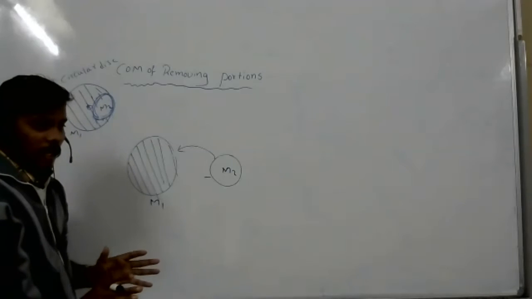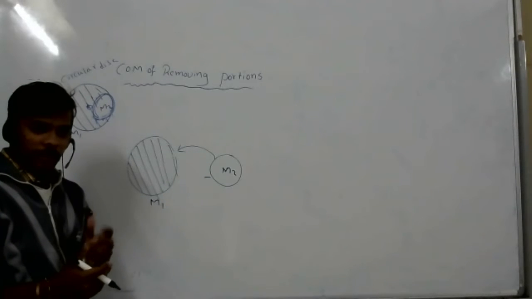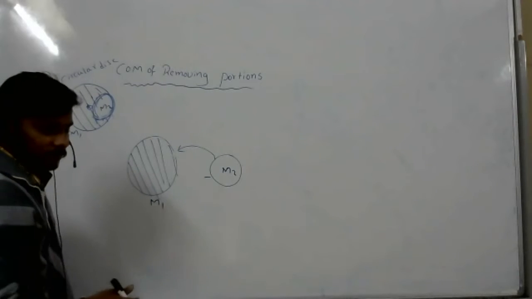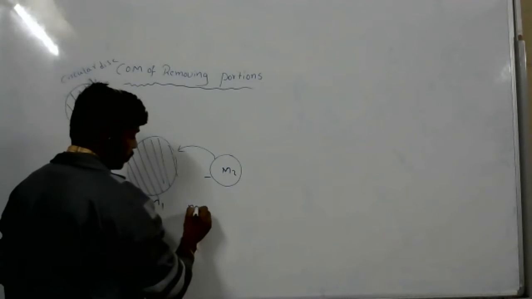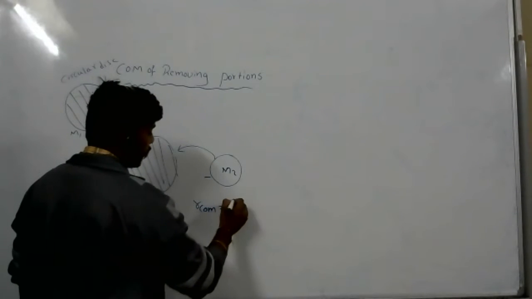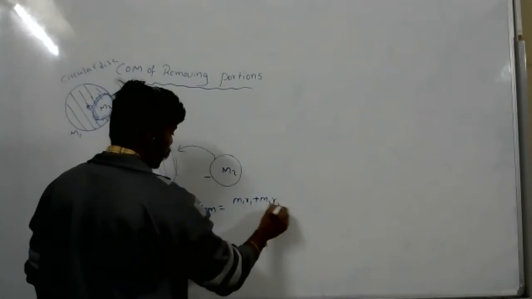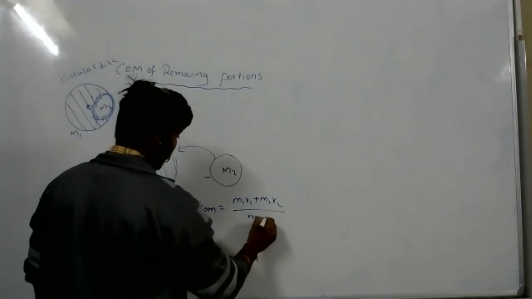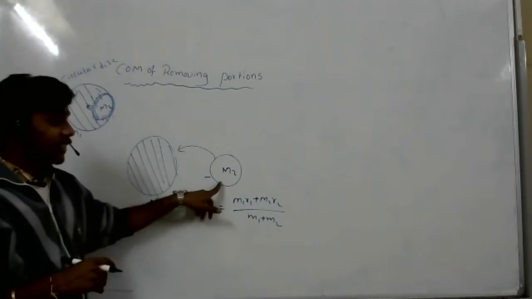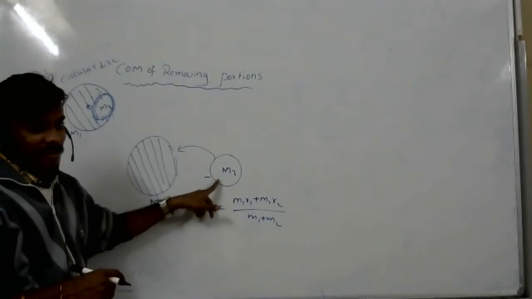Look at this. Now when there are two masses, what is the center of mass formula? R center of mass equal to M1 R1 plus M2 R2 by M1 plus M2. Now which mass is it?